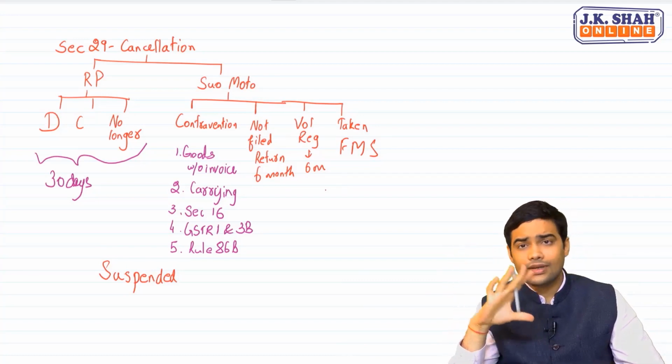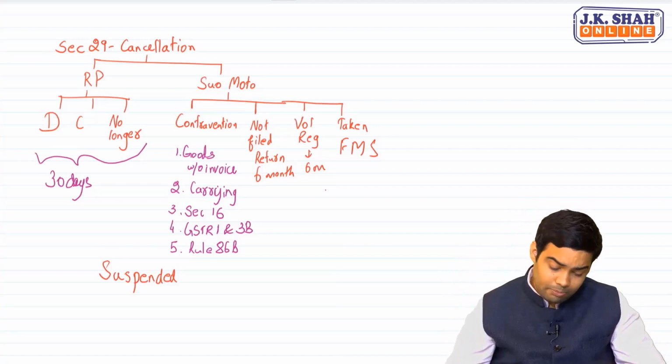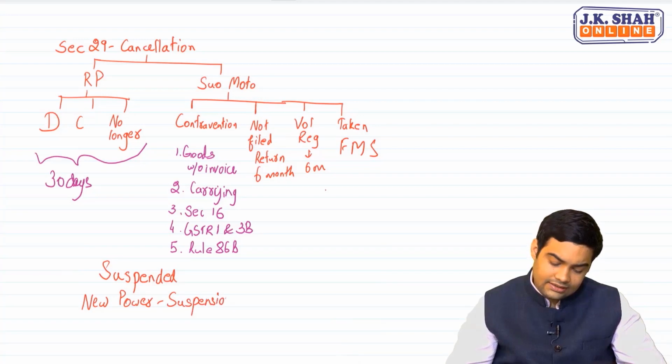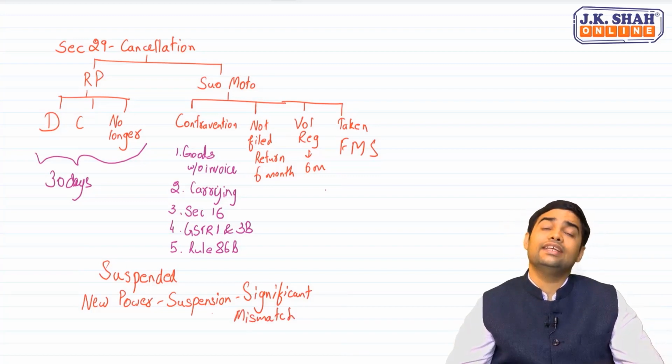Now, this was already there in the law. Now, a new power is given to the officer. This new power is again a suspension power, where the officer can suspend the registration if he finds a significant mismatch between GST returns filed or any other analysis.